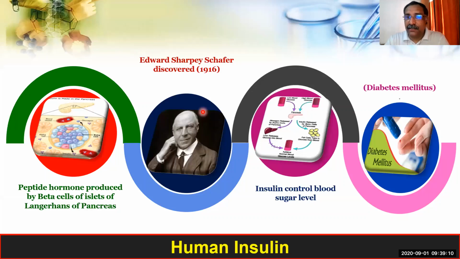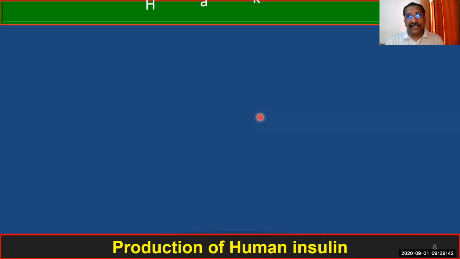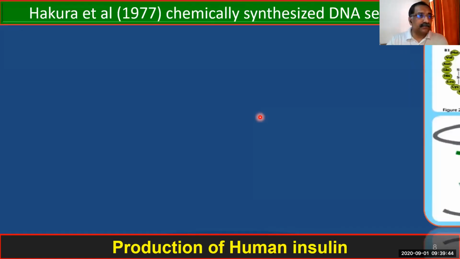That means if you are throwing out excess water through the urine because of the deficiency of ADH, it is called diabetes insipidus. So here, the diabetes we are talking about is diabetes mellitus. There you can see that the sugar level is increasing in the blood. That is because of a shortage of insulin in the body. Now this hormone production, that is what we are going to see here.